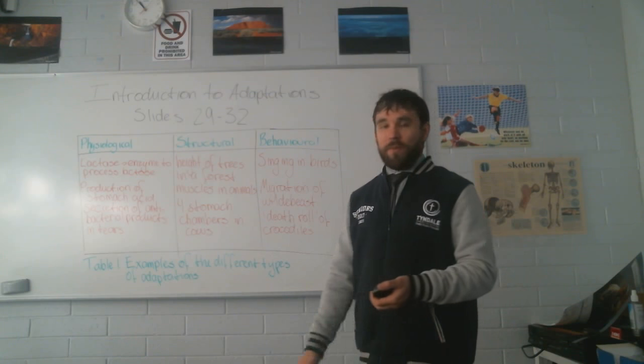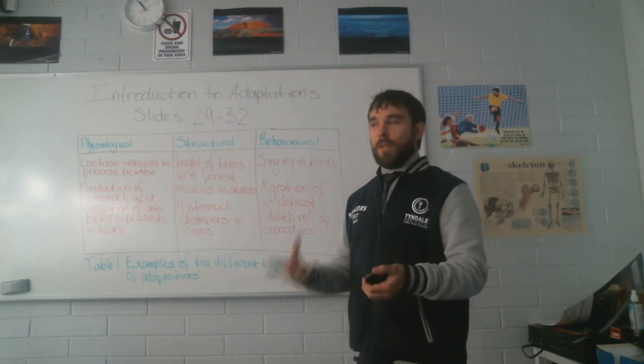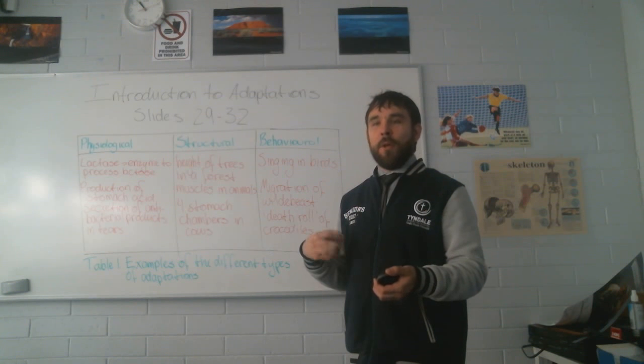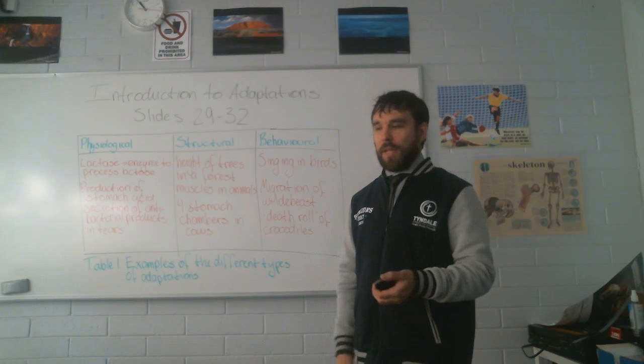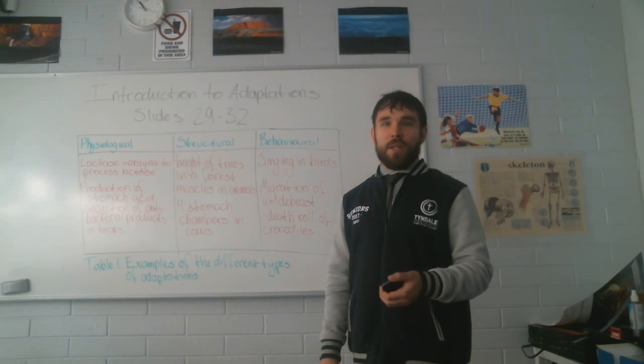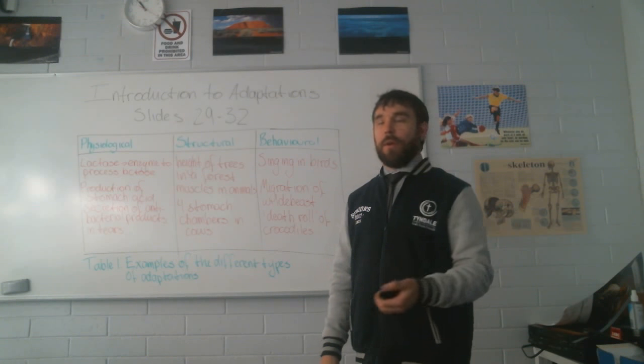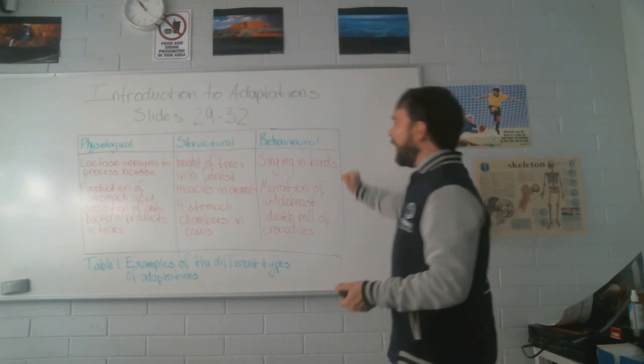And then lastly, the 4 stomach chambers in cows. So this is an advantage because it allows them to thoroughly digest their grass, the food that they eat or the plants that they eat, before it gets to their small intestine, before they start to absorb it. So very important there. We're looking at some behavioral adaptations.